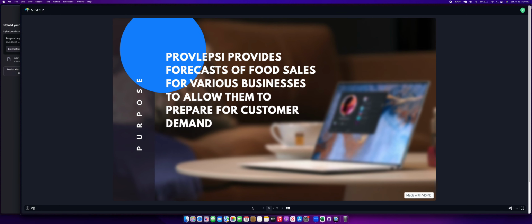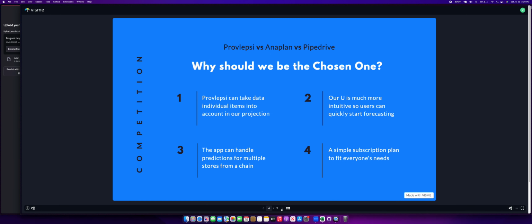Now let's compare our solution to the current competition, Anaplan and Pipedrive. Our solution takes individual item data in conjunction with general sales data to provide more accurate projections, which have been overlooked by our major competitors. Our application is also much easier to use with a simple user interface in order to quickly begin forecasting. Another powerful capability is the ability to track multiple stores from a single chain in order to predict growth and demand more accurately. Lastly, our business plan has been simplified to be efficient with a simple subscription plan.